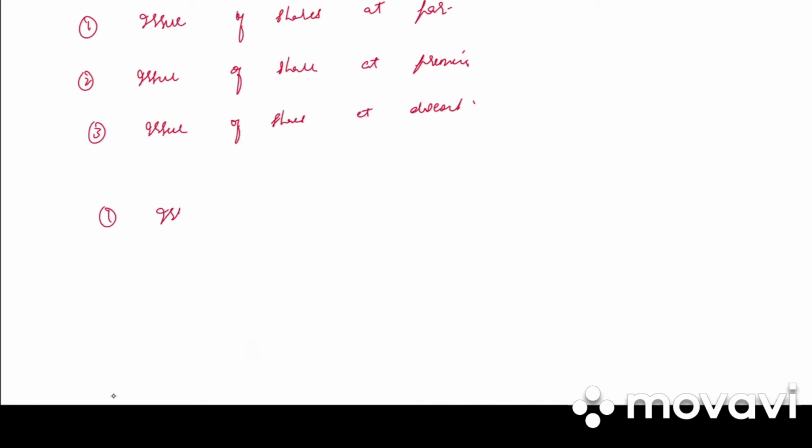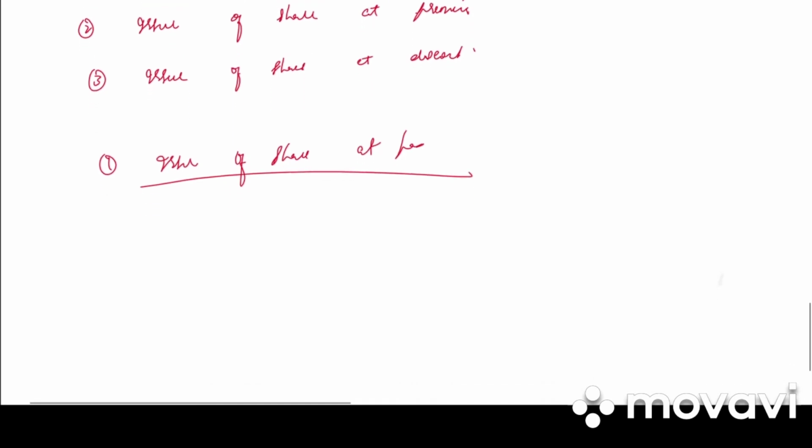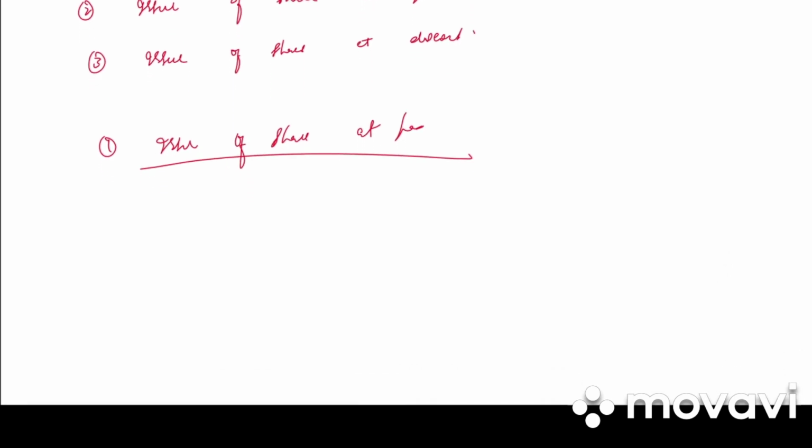So write down first one, issue of shares at par. Under that write down, if the company issues shares equal to the face value, such a issue is known as issue of shares at par. So write down, say for example, if a share of rupees 10 is issued for rupees 10, it is known as issue of share at par.